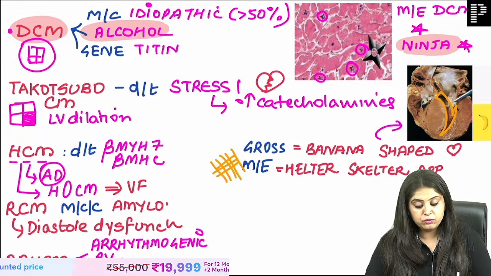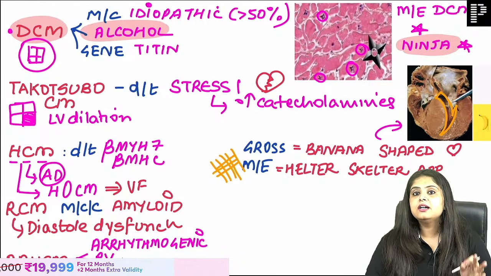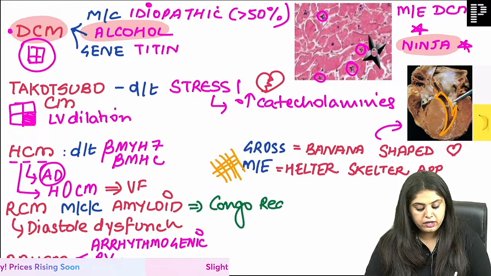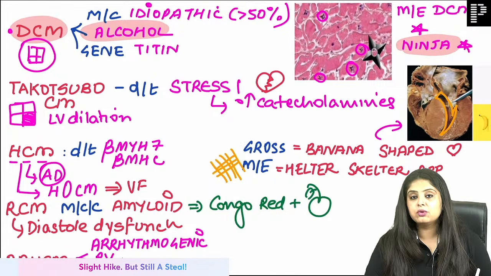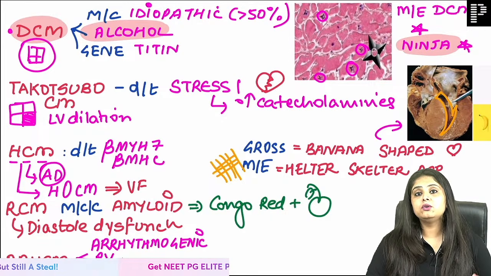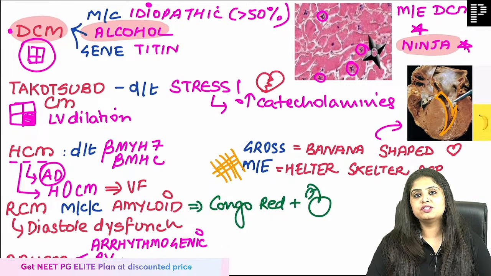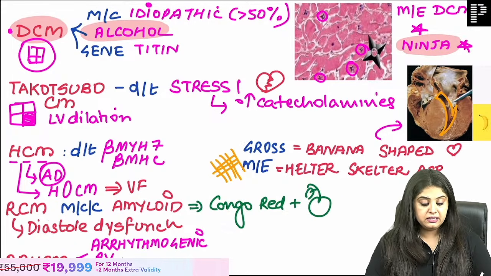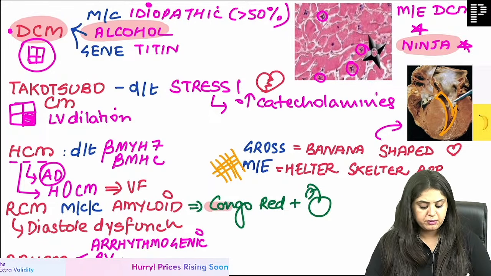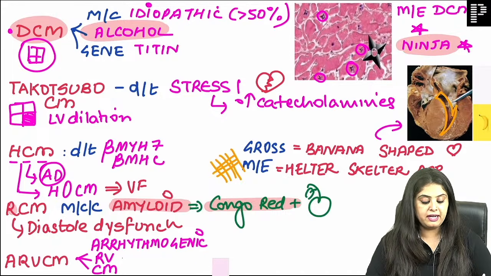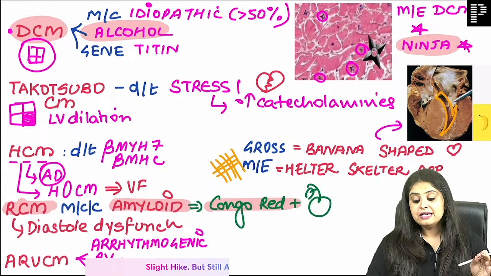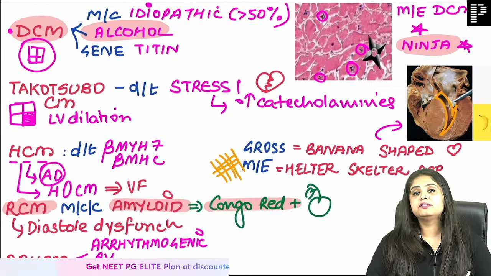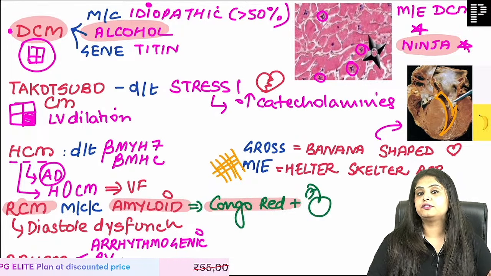So be very, very certain, guys, that in the heart, if they ever give me one stain positive, what is that stain for amyloid? Congo red positive, which we will study tomorrow. Why have I made an apple here? Because Congo red with amyloid gives you apple green birefringence, which I will teach you tomorrow also. So please note that Congo red in the heart, I will always think of which cardiomyopathy. Congo red will remind me of amyloid, and amyloid sitting in the heart means no relaxation. Restrictive cardiomyopathy, perfect. That's the question I am expecting: if there is Congo red positivity in the heart, think of restrictive cardiomyopathy.